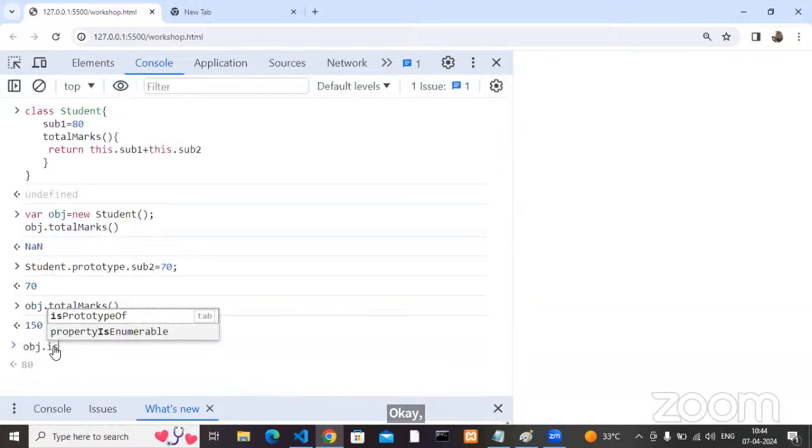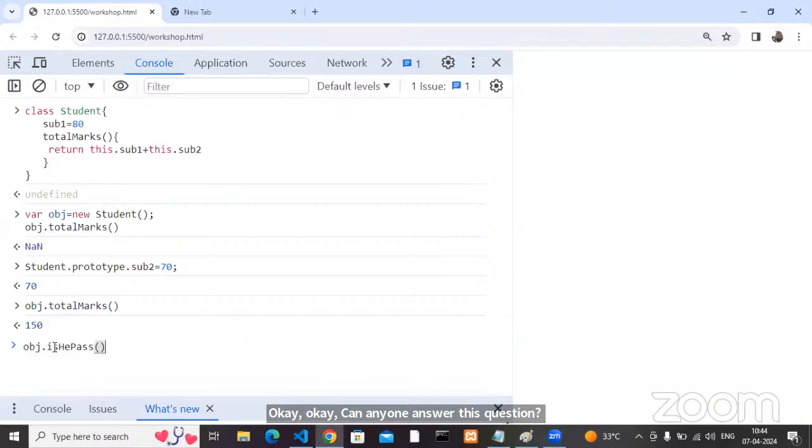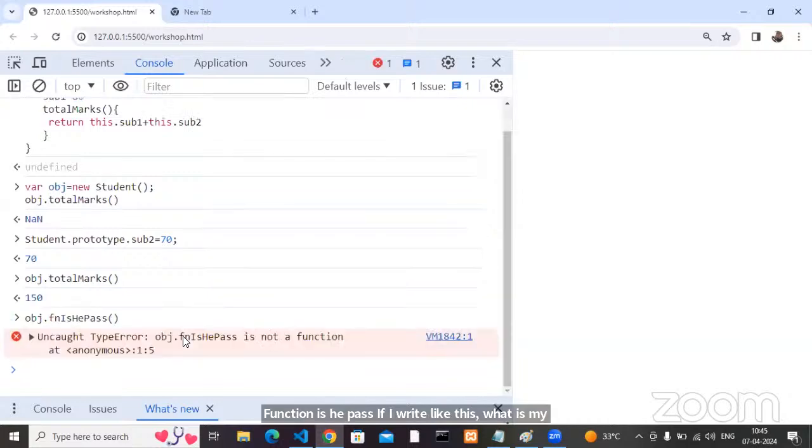obj.isHePass. What's my output? If I write function isHePass like this, what's my output? Error. What is my error? Undefined is not a function.